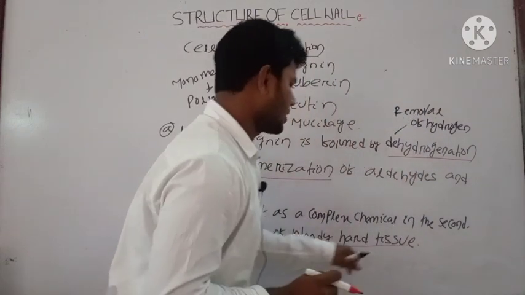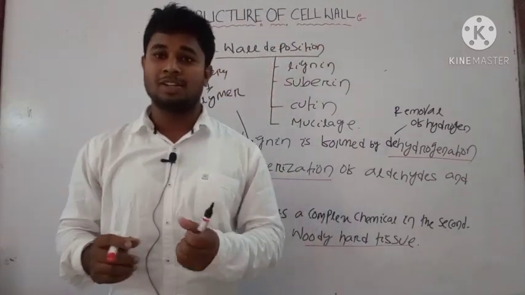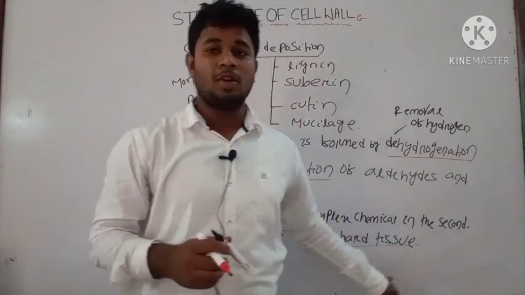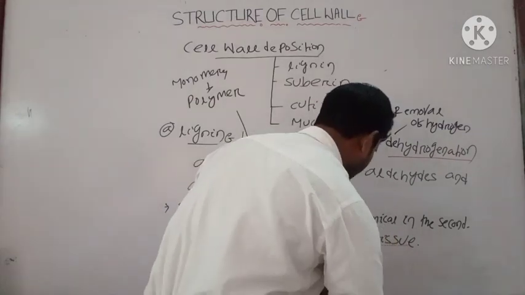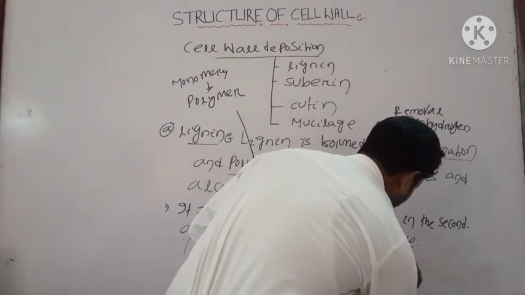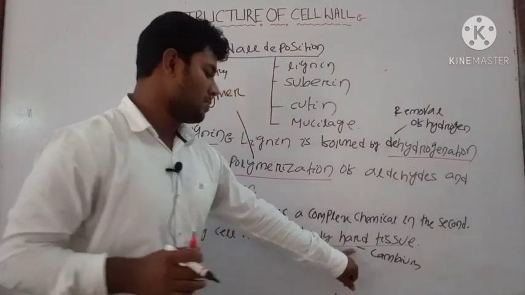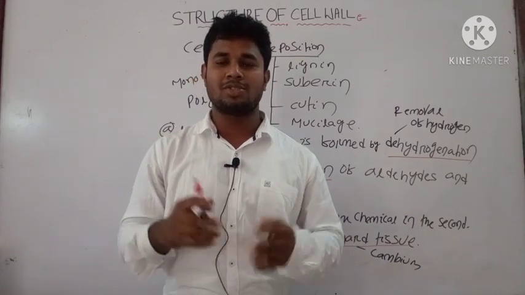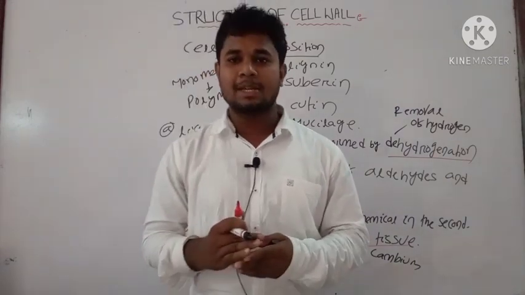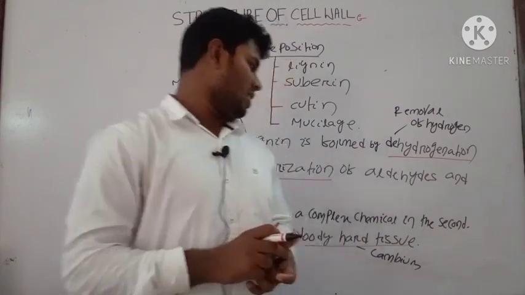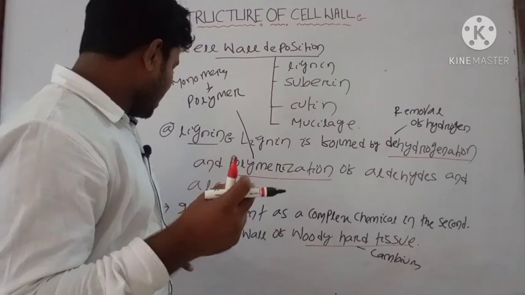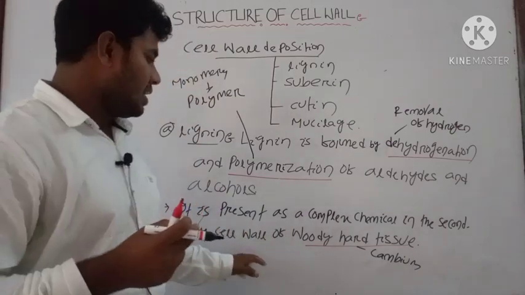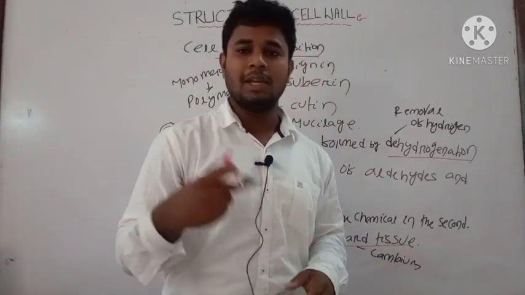What do you mean by hard tissues? These hard tissues are mostly present where you will find the cambium. Where cambium is present, you can find these types of hard tissues. As you all know, the secondary wall is composed of four layers, that is S1, S2, S3 and S4. That's why the lignin present in the secondary cell wall gives rigidity to the tissues.